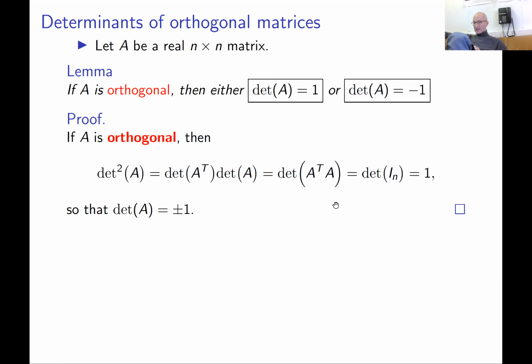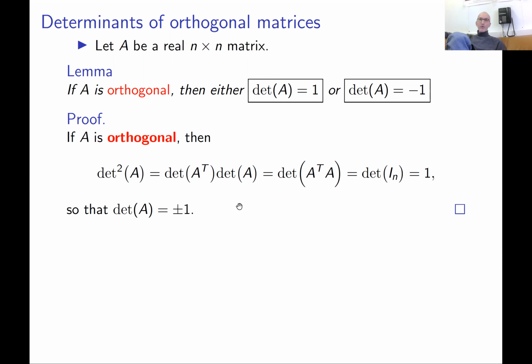How to prove this? Basically by the definition. A matrix is orthogonal if A transpose times A is identity. You take the determinant of the left hand side and the right hand side in this equality, and you know the determinant of a product is the product of determinants. The determinant of the transpose of a matrix is the same as the determinant of the matrix, and you get that the square of the determinant of matrix A is 1. What I just said is written here. And if the square of the determinant of A equals 1, then the determinant can be either plus or minus 1.